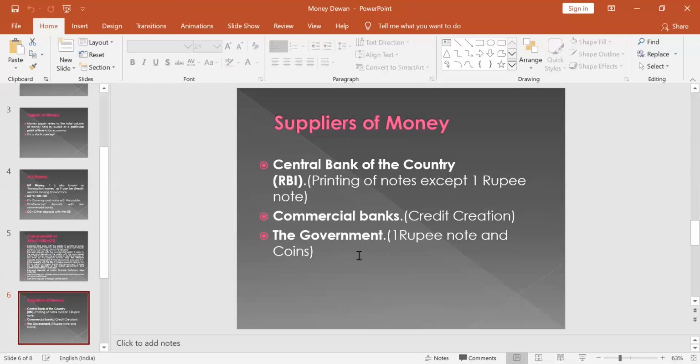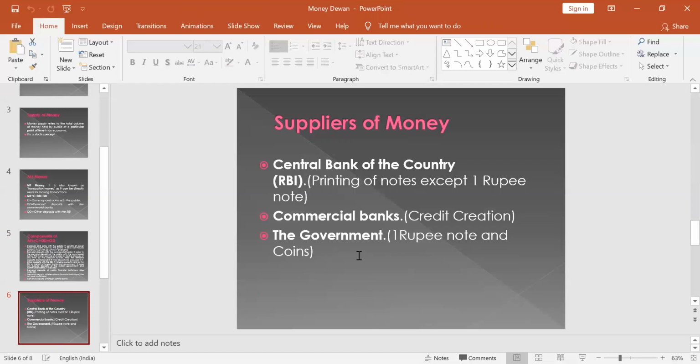Okay. So in India, the monetary authority is the Reserve Bank of India, and India follows the paper currency standard, as currency followed in India is made up of paper. Coins are limited legal tender money and can be used for making small payments, whereas paper notes are unlimited legal tender and can be used for making payments of any amount.